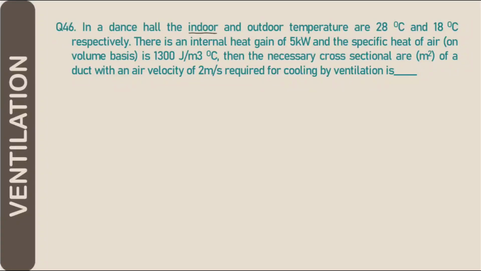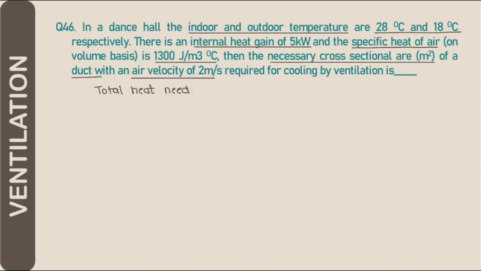In a dancing hall, the indoor and outdoor temperature difference is given. There is an internal heat gain of 5 kW and a specific heat of 1300 joules per meter cube degree. Then the necessary cross-section area in meter square of the duct with velocity of 2 meter per second will be. The total heat that needs to be extracted is 5 kW, that is 5000 watt. Specific heat of air is given as 1300 joules per meter cube per degree Celsius.